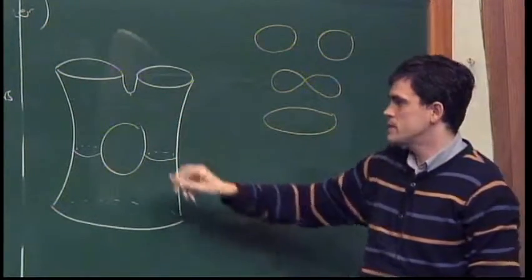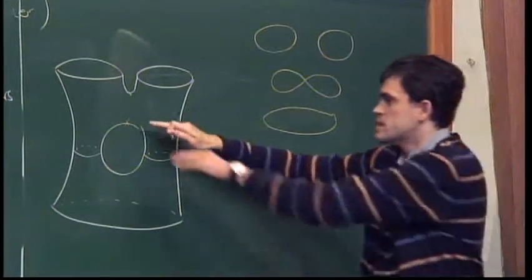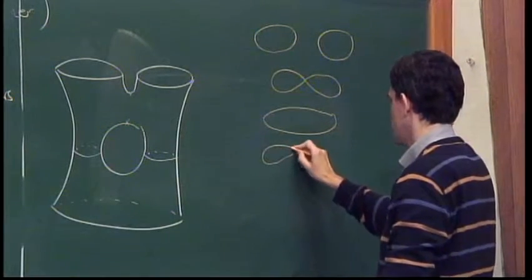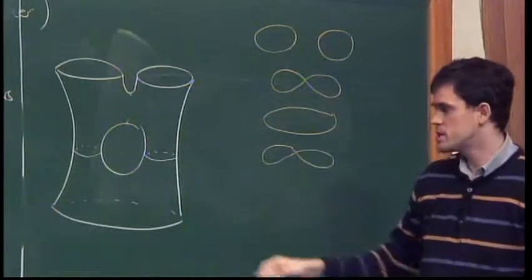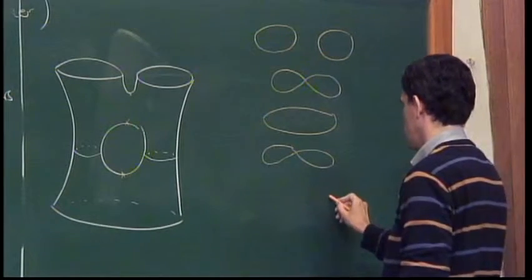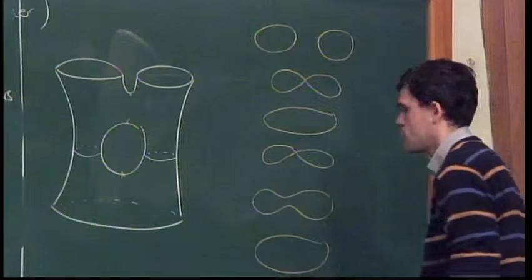And you go down until you reach another critical point of the height, and again, it separates like this into two curves. So here in between, you have again two curves, and they join again when you reach the lowest critical point. Okay? And then you just have one curve.